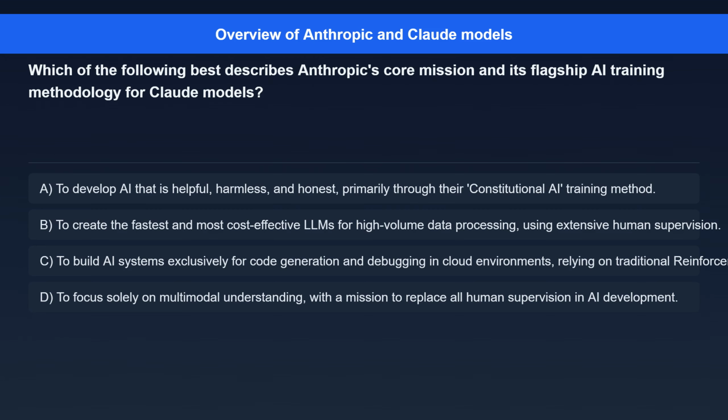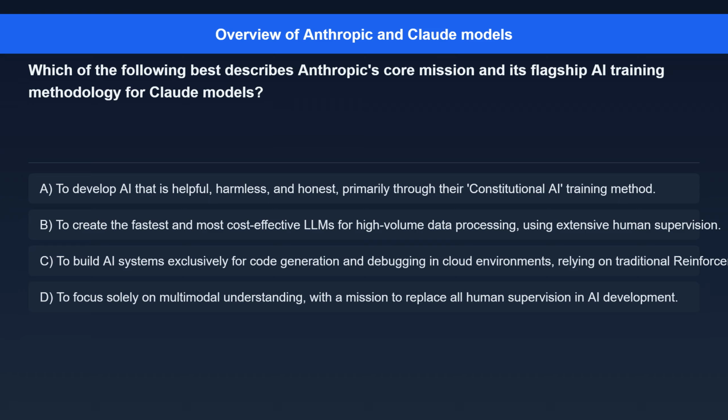Question 4. Which of the following best describes Anthropic's core mission and its flagship AI training methodology for Claude models? Option A. To develop AI that is helpful, harmless, and honest, primarily through their constitutional AI training method. Option B. To create the fastest and most cost-effective LLMs for high-volume data processing using extensive human supervision.